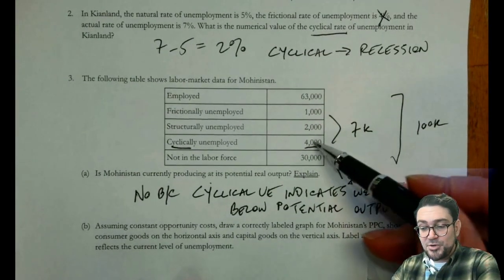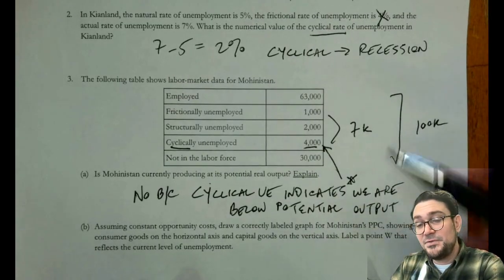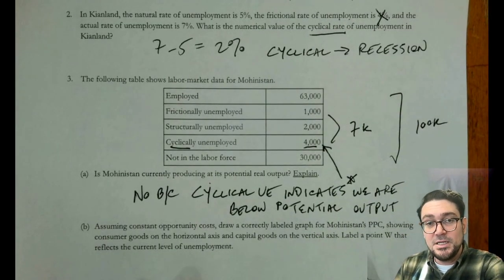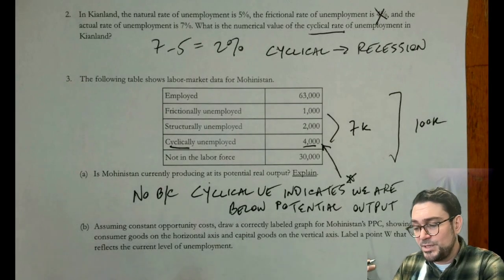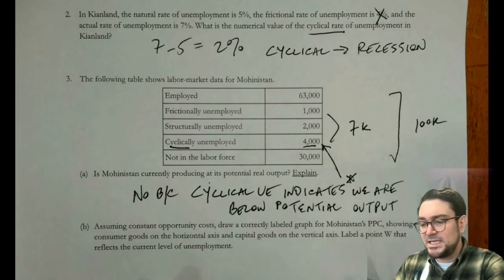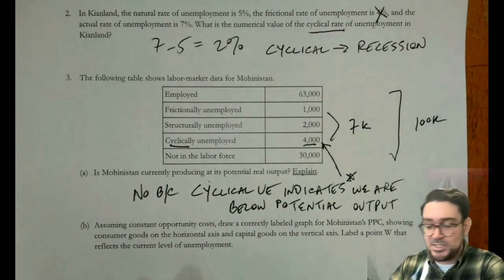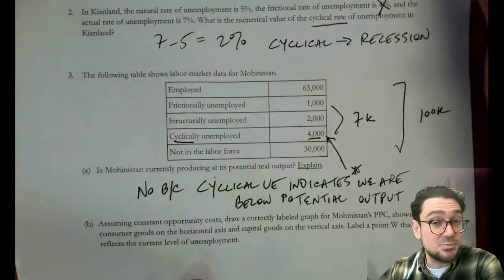If we didn't have a number here, if we had a 0, that would indicate that we're either in an expansionary cycle where we're above potential, or if we had 0 cyclical unemployment and we had some other information to say you're at the potential level, we could be at the potential level. But the cyclical tells us we're not.